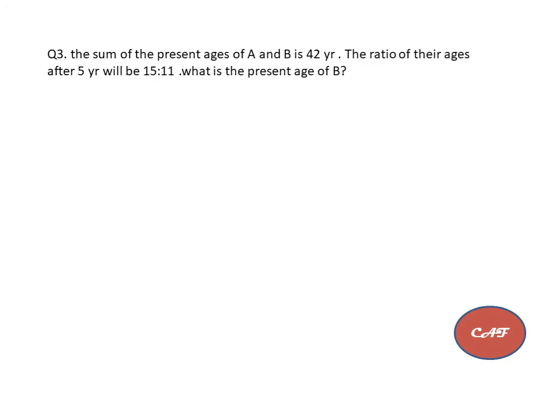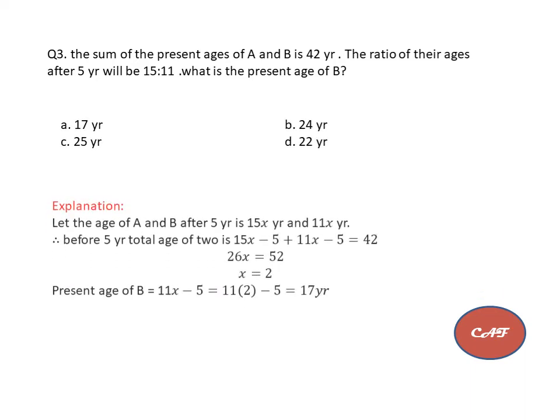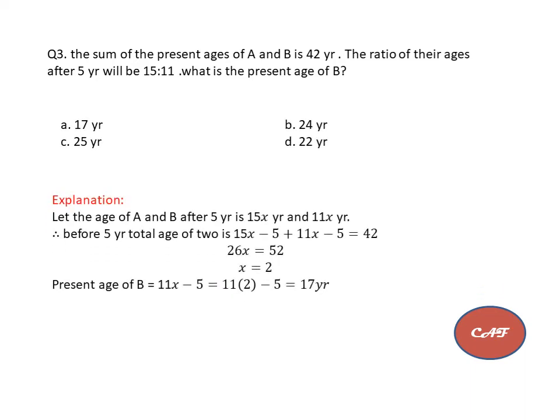Third question. The sum of the present ages of A and B is 42 years. The ratio of their ages after 5 years will be 15:11. What is the present age of B? These are the options. Let the age of A and B after 5 years is 15x and 11x.